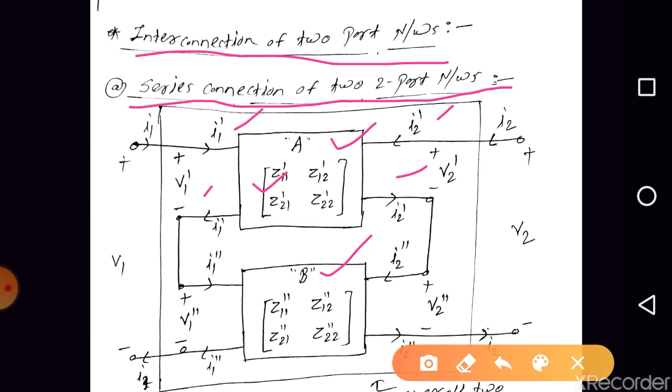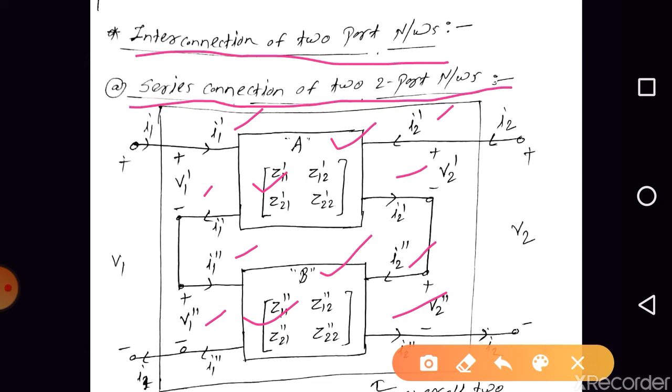Network B variables are V1 double dash, I1 double dash, V2 double dash and I2 double dash. The Z parameters of network B are Z11 double dash, Z12 double dash, Z21 double dash and Z22 double dash.